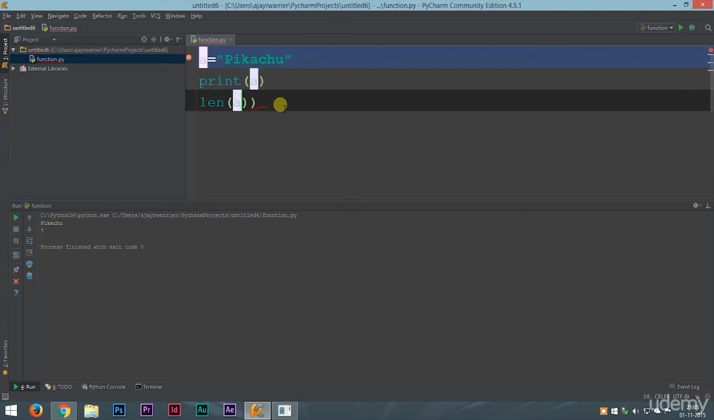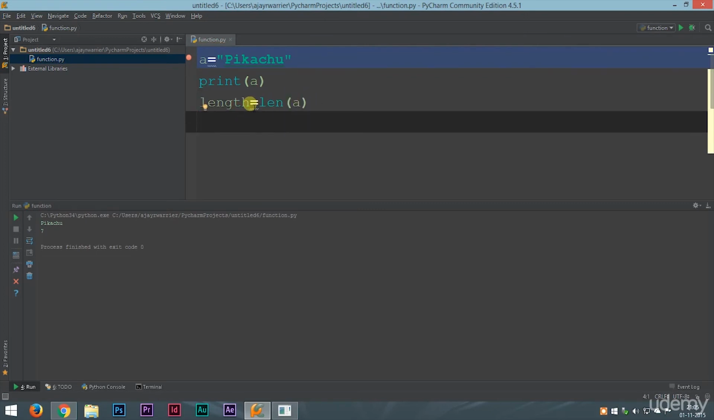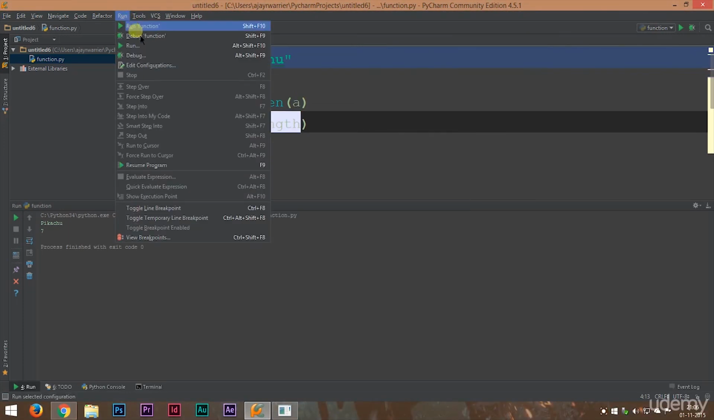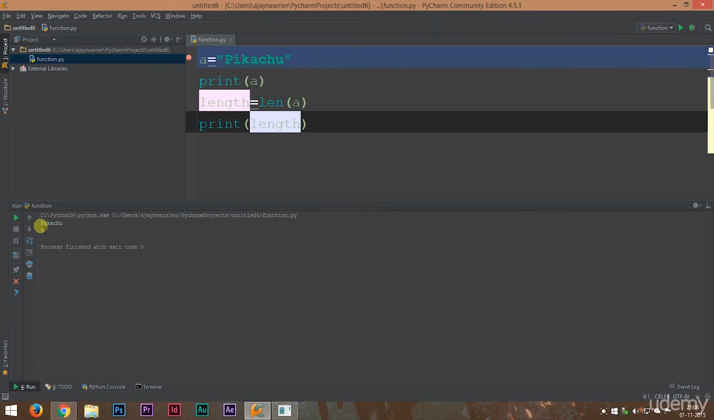Now, if you don't want to print this, you want to store it in a variable, you can do that. We can make a variable length equal to, it can be any name. In this case, it is length equal to len of a. That means length will get the value 7 because the length of a is 7. Now if you want to, you can print this length again. We'll run this. You get the same output. So to get the length of a string, all you have to do is type in len, open brackets. Inside the brackets, type in the variable name.